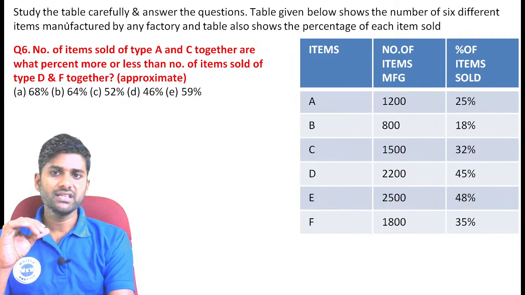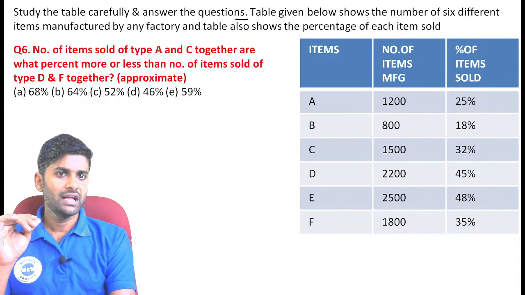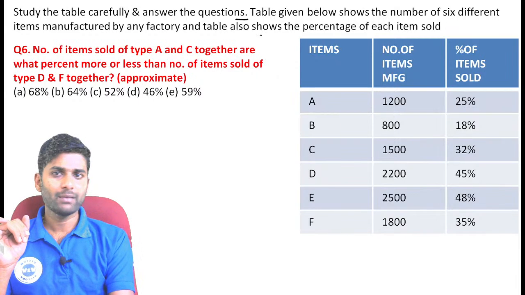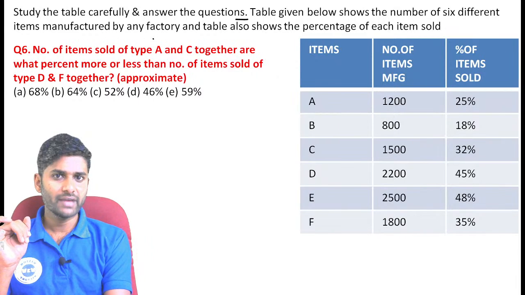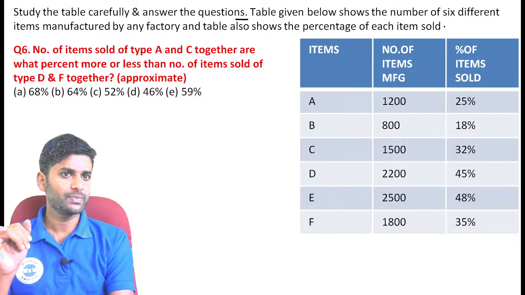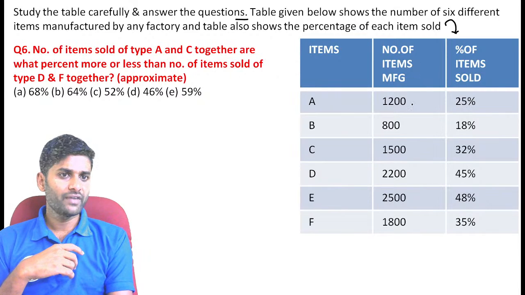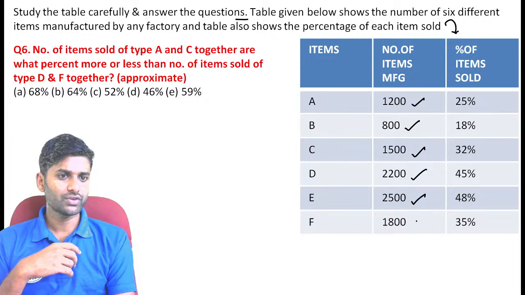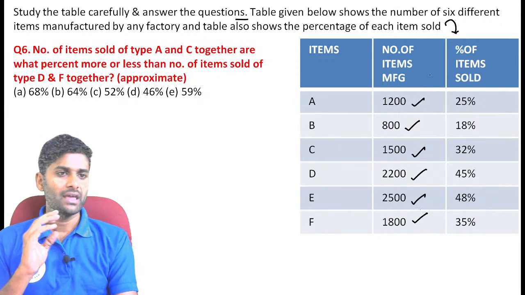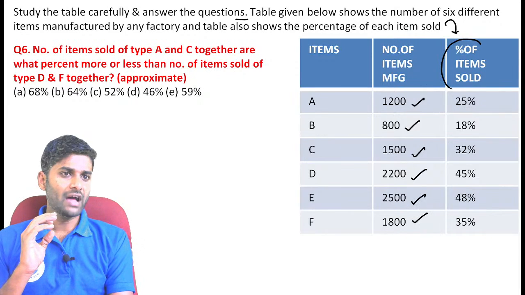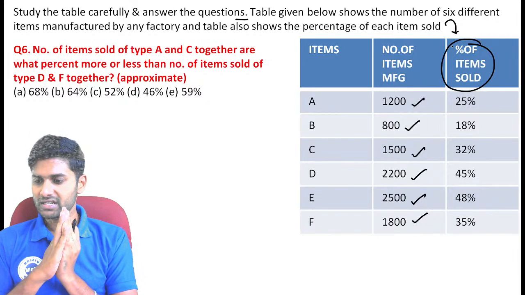Next one, see. Study the table carefully and answer the questions. The table shows a number of different items manufactured in a factory. The table also shows the percentage of each item sold. There are items A, B, C, D, E, F, and the number of items are 1200, 800, 1500, 2200, 2500, and 1800. And the percentage of items sold is given as a percentage value.